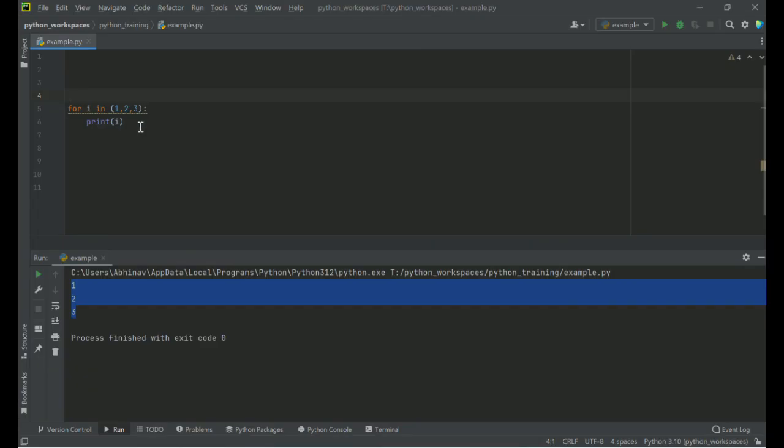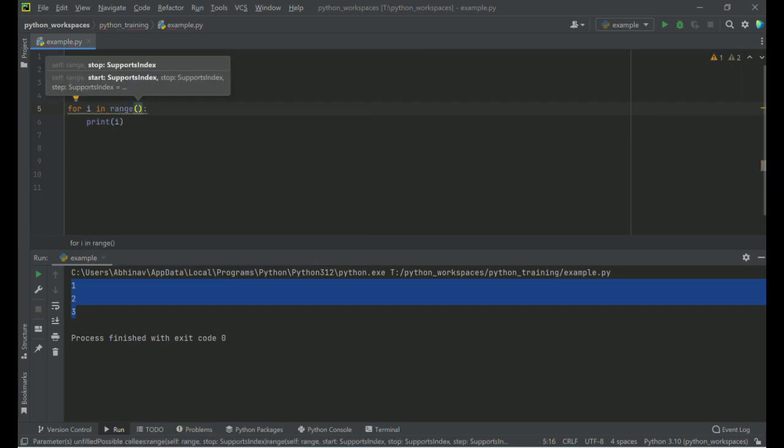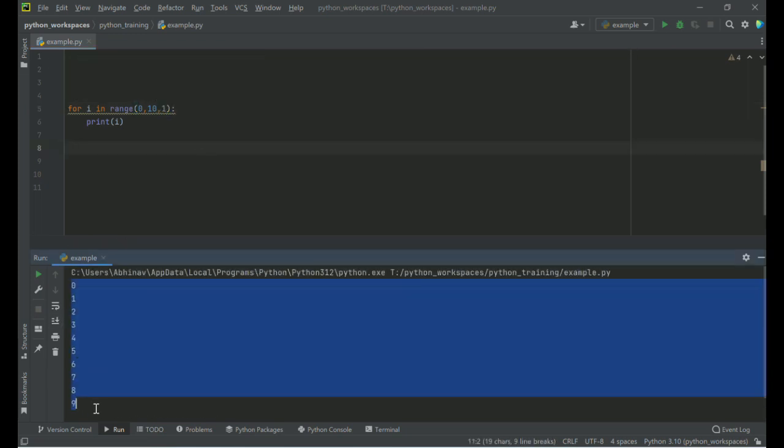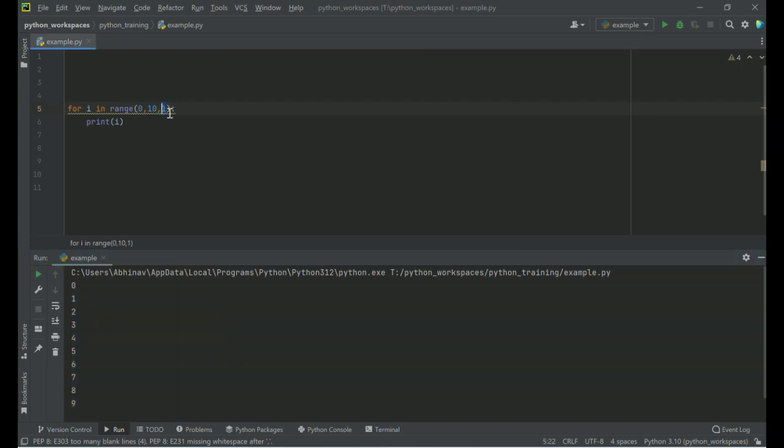Okay, let's see the for loop using the range function. I'll use for I in range. Let's say I'll give 0 as the start index, then 10, and then increment size as 1. If I run it, it will print 0 to 9. The 10, which is the end parameter, will go one value less than the end value. So it will print 0 to 9 and it will not print 10. Now I told you that only the end parameter is mandatory. I can omit this 0 and I can omit this 1 also. By default, start will be 0 and increment size will be 1, so it will still print the same output.